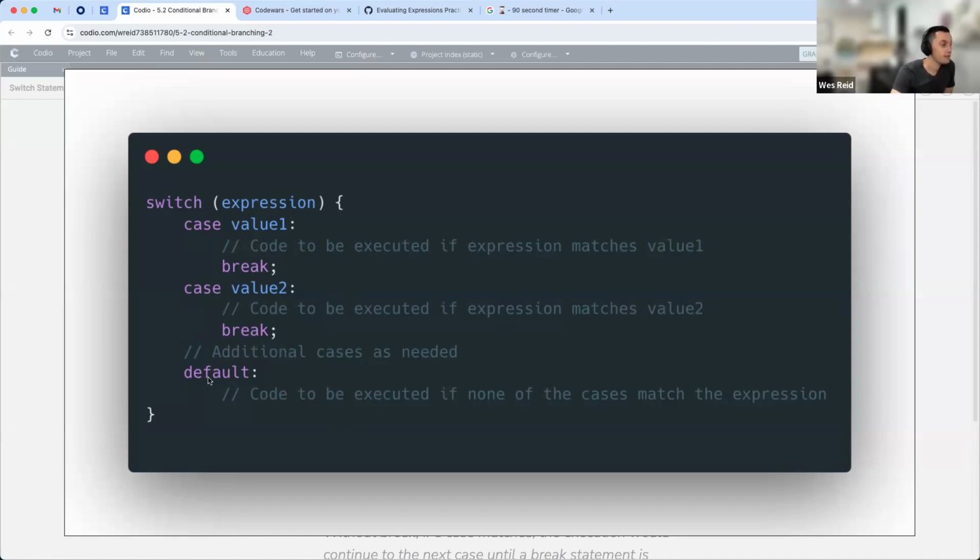And then finally, we have a default. You can think of default as kind of our else case, right? The default code runs if the expression is not matched by any of the cases. All right, so we have switch, case, break, and default as keywords we're using within this statement.